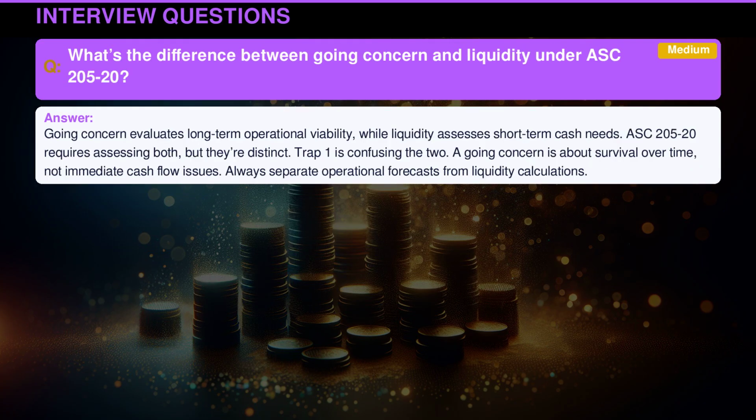Going concern evaluates long-term operational viability, while liquidity assesses short-term cash needs. ASC 205-20 requires assessing both, but they're distinct. Trap 1 is confusing the two. A going concern is about survival over time, not immediate cash flow issues. Always separate operational forecasts from liquidity calculations.